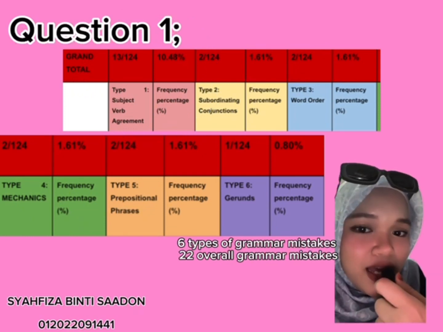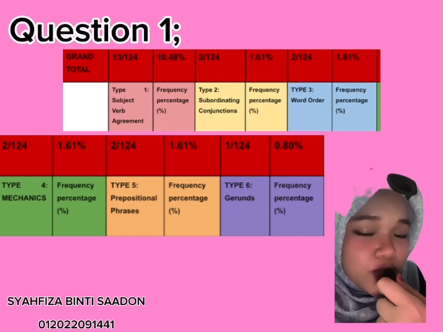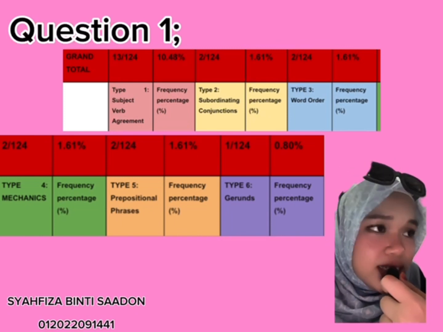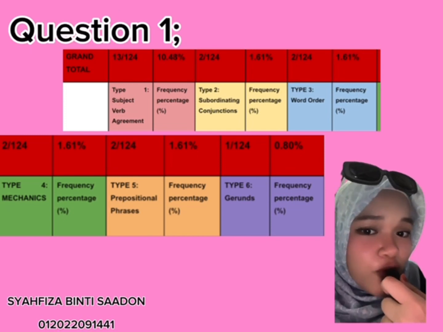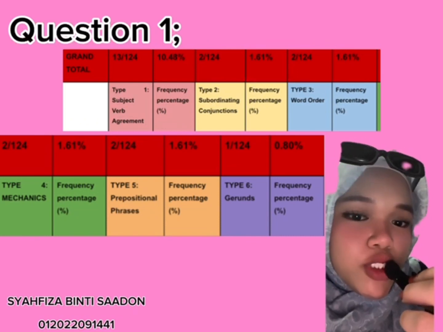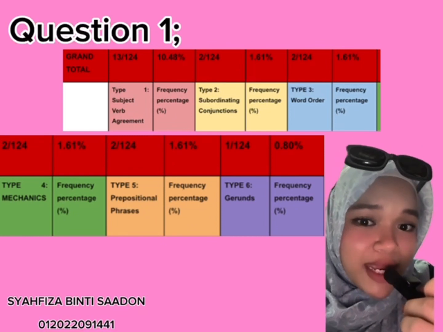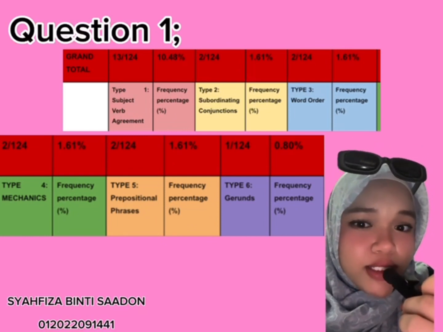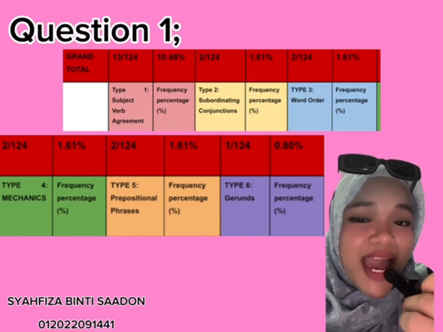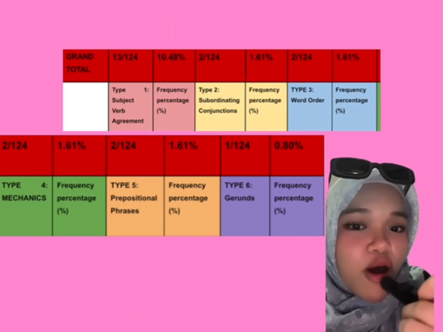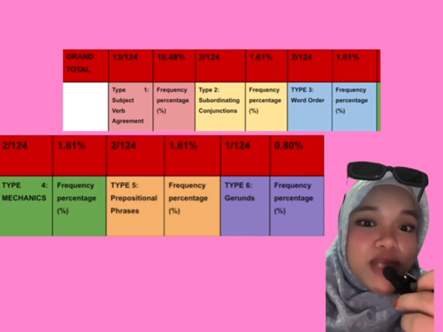From the data, most of the students have made the subject verb agreement mistake. All the groups of students have made it, even those from higher education levels, such as pre-university and foundation. In my opinion, future teachers need to be aware of these grammar mistakes because most of the students, even more than half, are still making the same mistake. As future teachers, we need to help the students reduce the amount of times they make the same mistake.